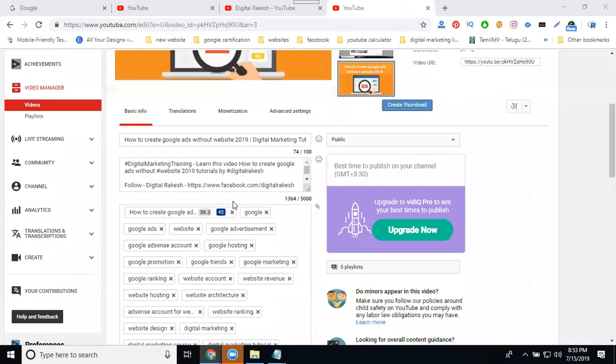So coming to the description. The first very important thing is to add your complete hashtags. So what are these things? Google Ads. So you can use it here. Now click for Google AdWords Express.